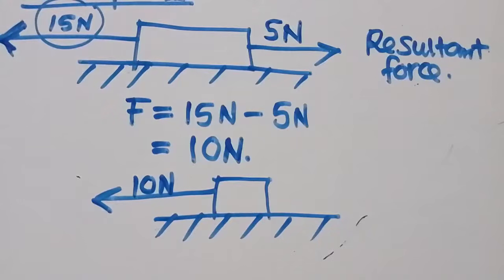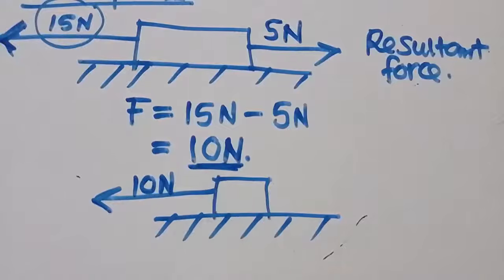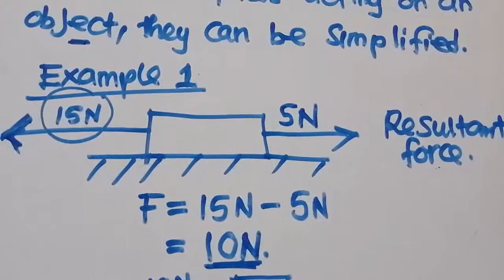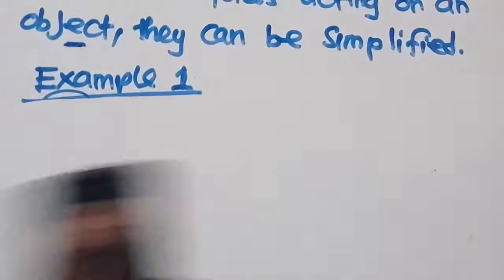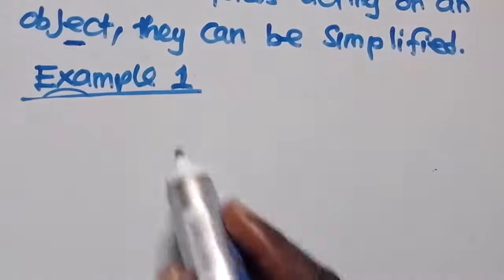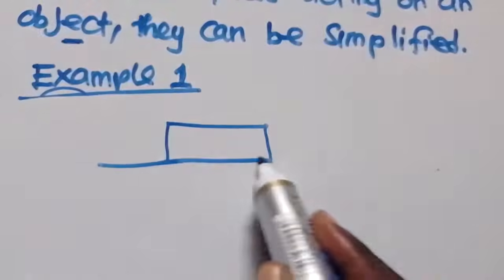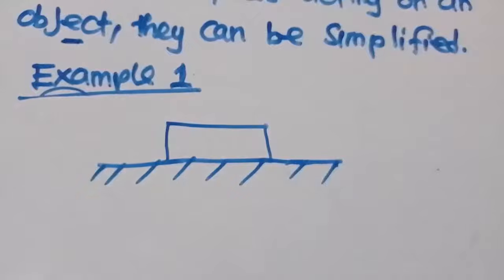This is your resultant force. This is how we calculate the resultant force. Let us look at another example, example 2. Let's say you are having a body. This is your body here, on a flat surface like this.